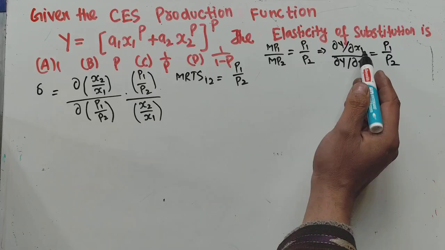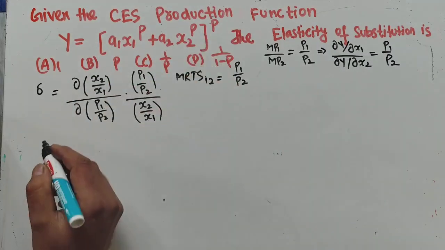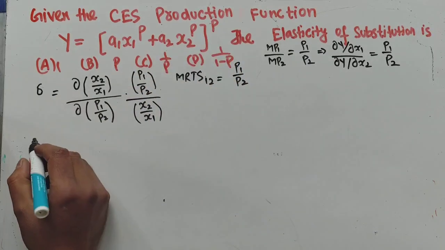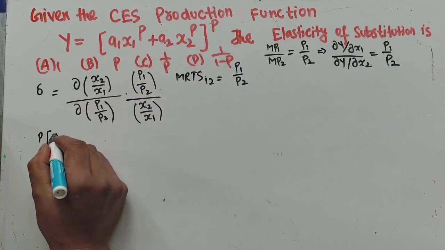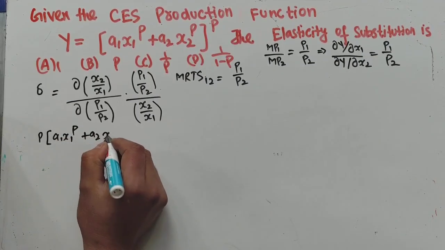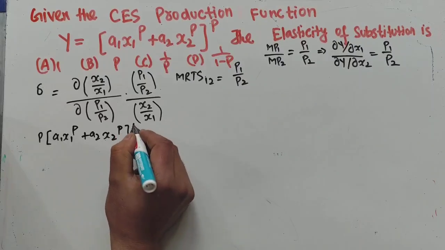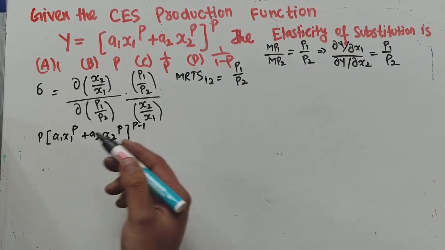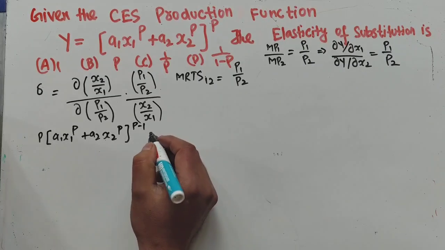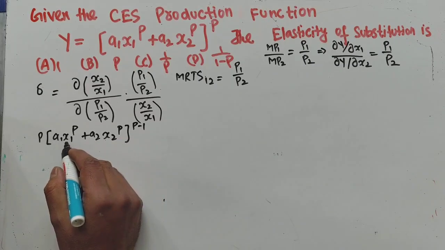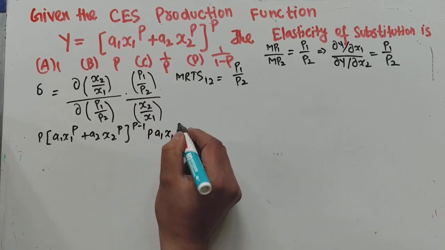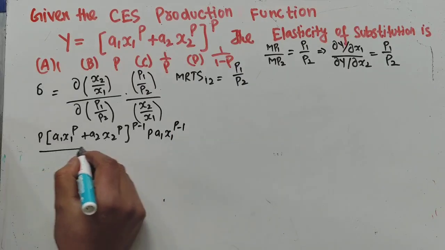dy upon dx1 means the derivative of this function with respect to x1 first. So we use the power function rule. The exponent becomes the coefficient, so we have (1/p) times (a1 x1 raised to the power p plus a2 x2 raised to the power p) whole raised to the power (1/p) minus 1, times, applying the chain rule, the derivative of the inner function. So p becomes the coefficient, and we will get p a1 x1 raised to the power p minus 1.